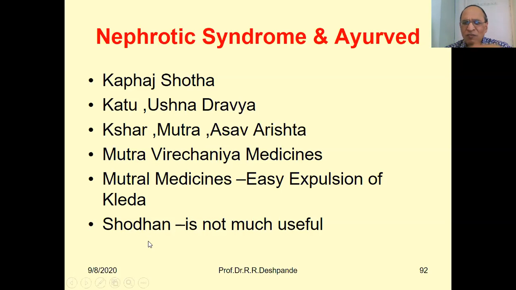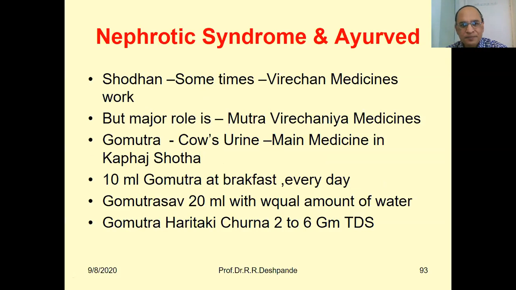Shodhana. Actually, Vamana, Virechana, strong Vamana is not so useful for the nephrotic syndrome problem. Sometimes it is useful, but that will be done by a Panchakarma specialist. Shodhana is sometimes done, but Virechana medicines like laxatives and purgatives can work. But the major role is of Mutra Virechaniya medicines.